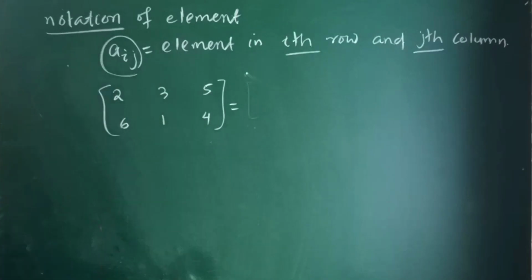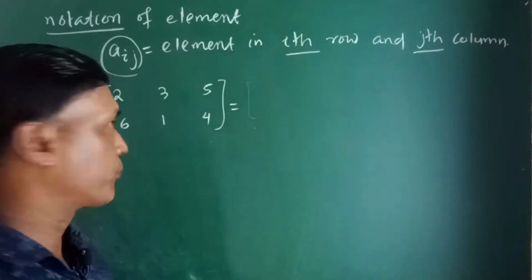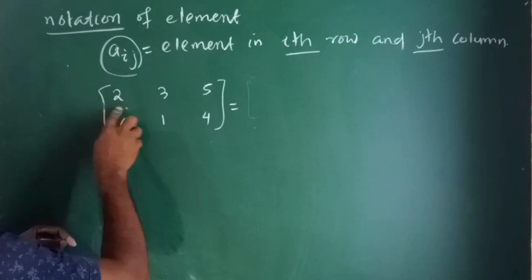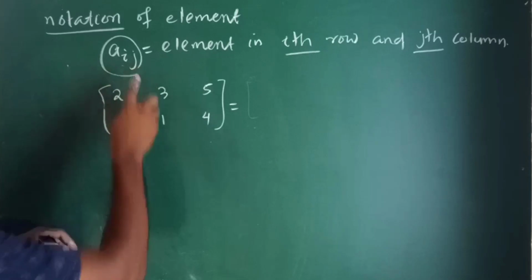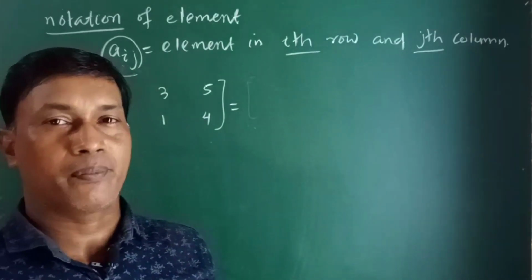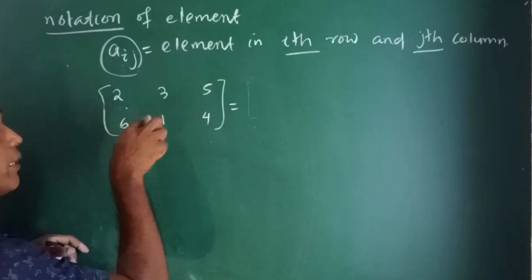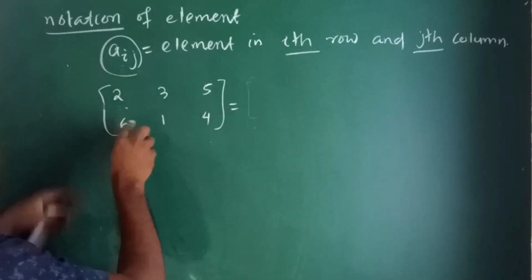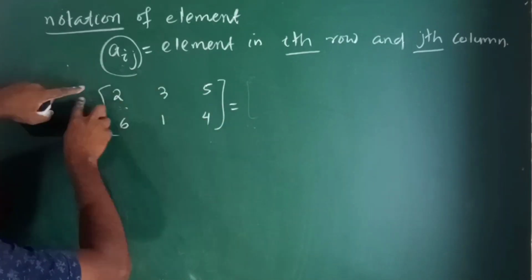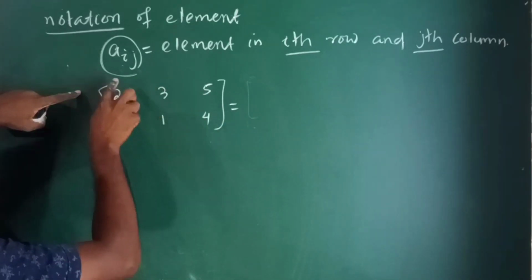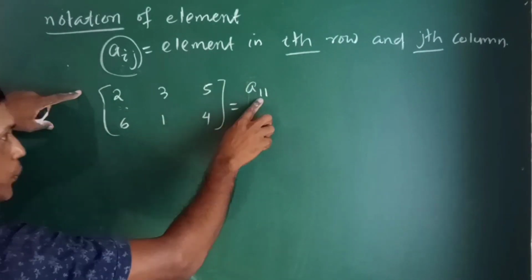That means look at here how these elements are represented in aij form. So this is the element in first row and first column. Look at here, aij, i for row, j for column, the first number for row and second number for column. These two can be written in the form of aij. How? This is an element in the first row and first column. So here the row number is 1 and column is 1. That means this is a11. First is row, second is column.